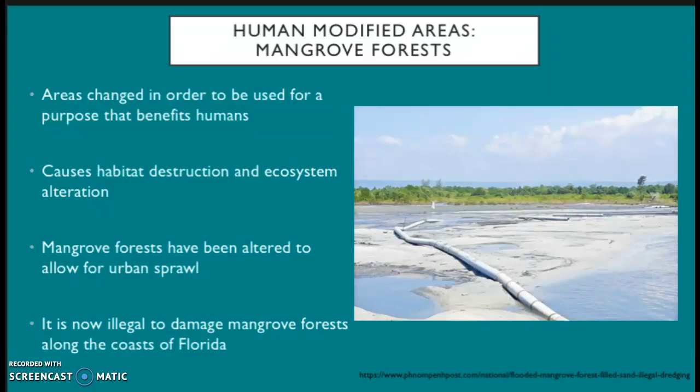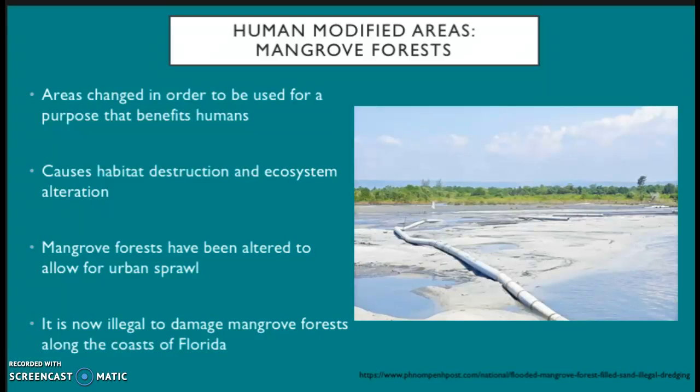The mangrove forests and the beaches of the Florida Keys National Marine Sanctuary have been affected by human modification. Historically, there has been modification of mangrove forests in Florida. As the human population of Florida increased, there was a need for expanded urban area. In order to gain this, mangrove forests were sacrificed. Many mangrove forests have been lost because they were dredged and filled in order to allow for other land uses. And this is a picture of a mangrove forest that was dredged in Cambodia.